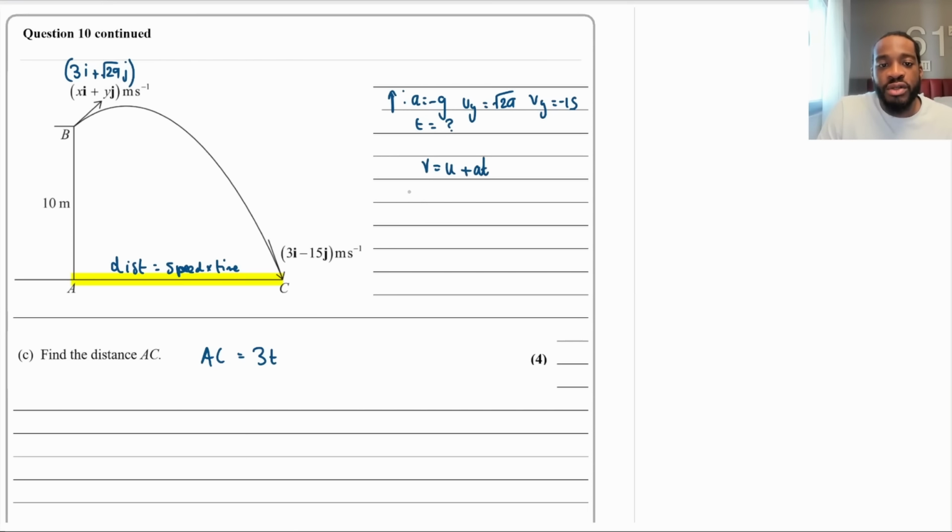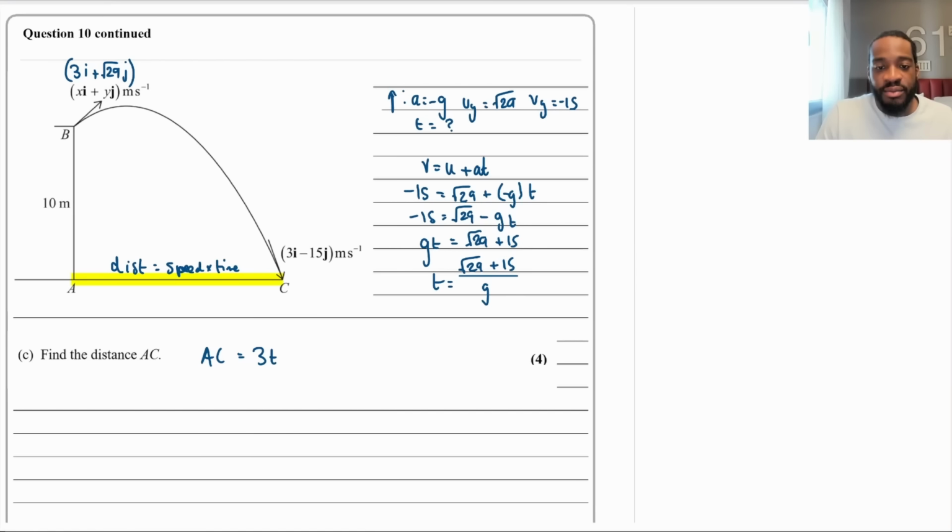Plug in all that we know. So I'm going to have minus 15 is equal to root 29 plus a, which is minus g, t. So I have minus 15 is equal to root 29 minus gt. So therefore, I can say that gt, if I move it to the left, and move that minus 15 to the right, will be root 29 plus 15. So therefore, the time is going to be root 29 plus 15, all divided by g. That is what the time is going to be when the particle reaches C.